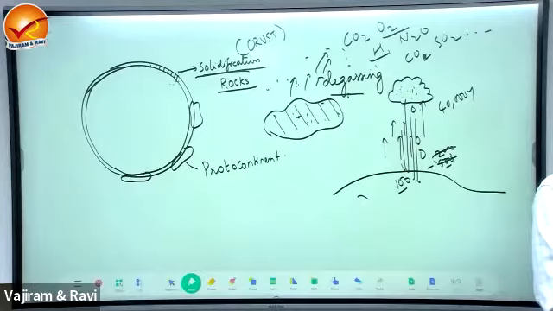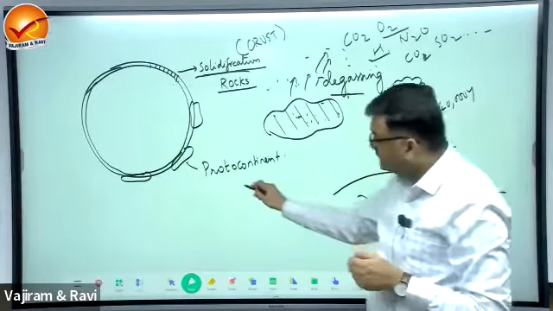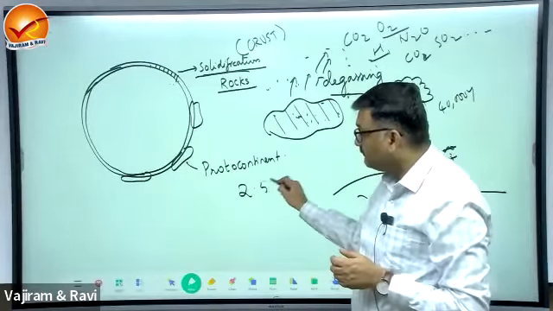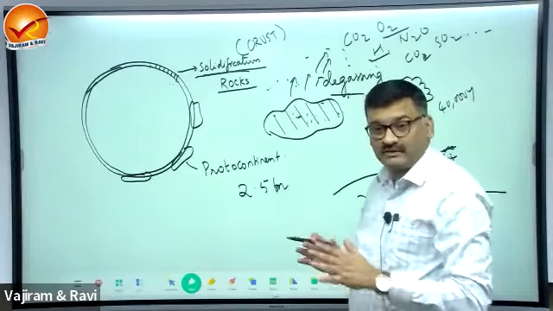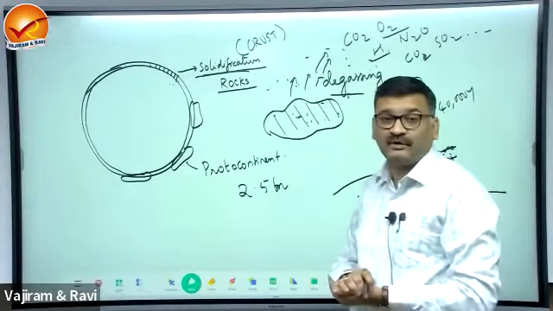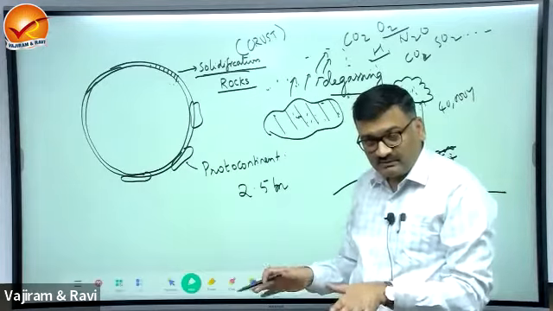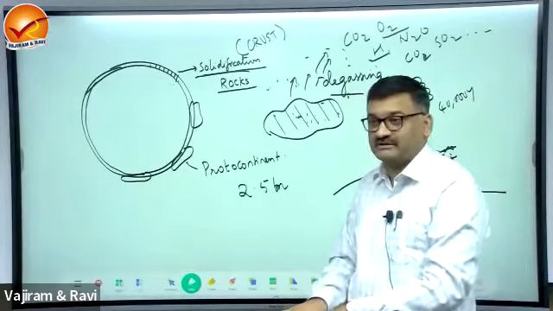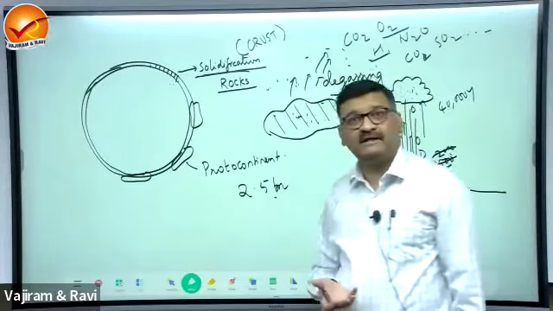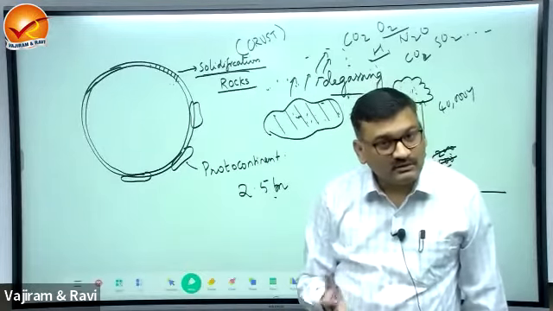So what is the sequence of formation? Lithosphere, atmosphere, hydrosphere. This went on for the first 2.5 billion years. These processes took nearly 2.5 billion years to set up the system for life to come into existence.